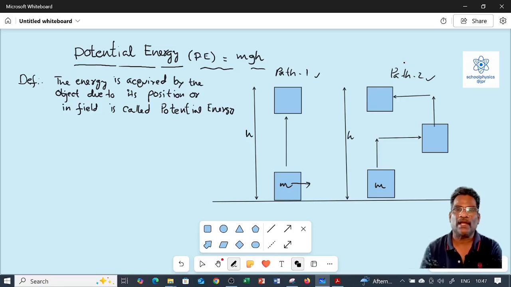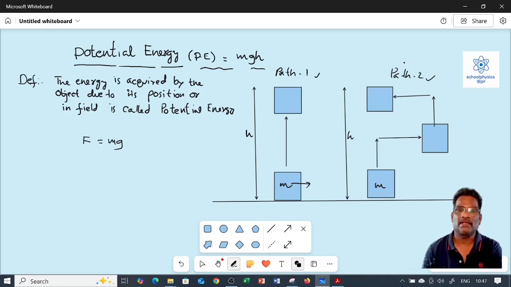The force applied on the object to raise the height against gravity is F, so F is written as mg. m is the mass of the object, and g is the acceleration due to gravity.